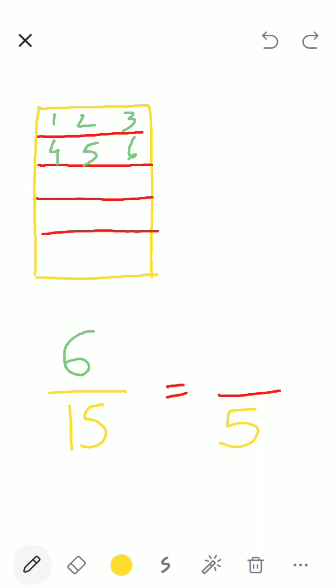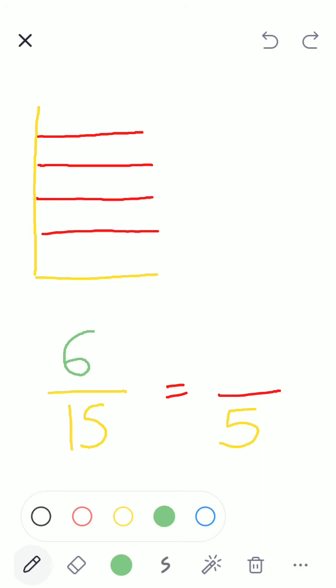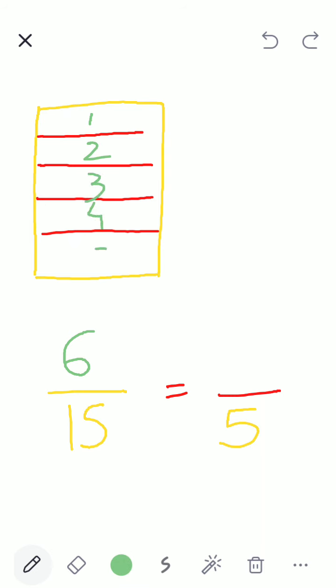And how many pieces did I take out? 1, 2, 3, 4, 5. Now how many pieces did I take out? No, 2 pieces.